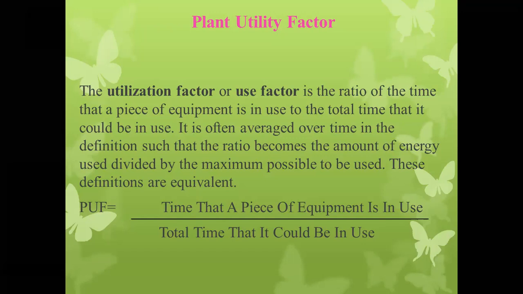If we take the ratio of the energy consumed during 4 hours in kilowatt hours to the energy consumed in 10 hours in kilowatt hours, we will get the utilization factor or use factor of that